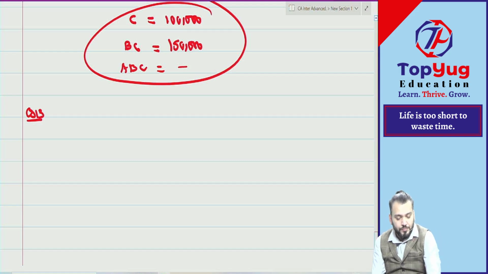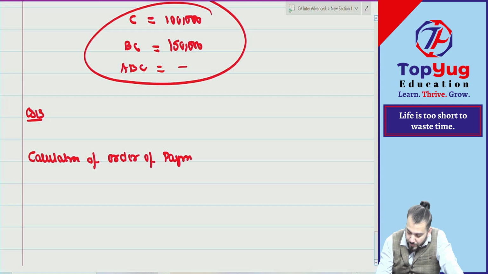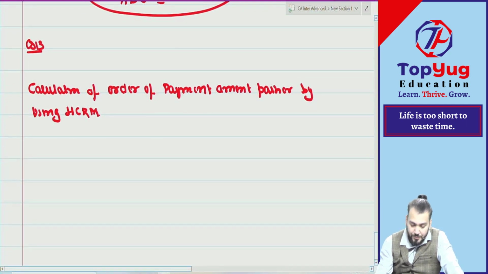So first we'll do the calculation of order of payment among partners by using which method? Highest relative capital method. Correct. A, B and C.